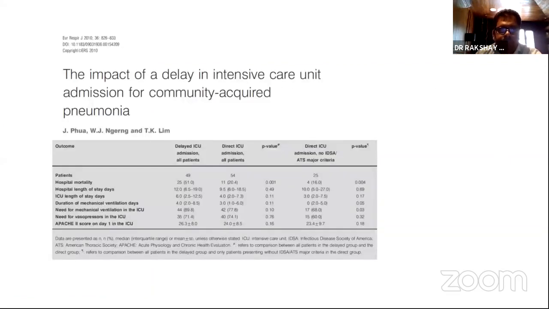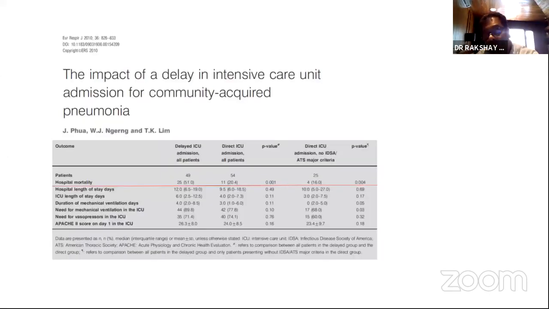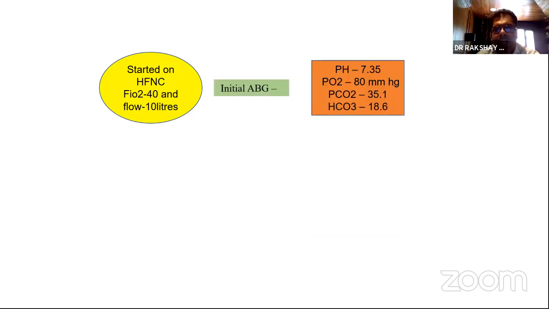So why do patients actually die because of pneumonia? They die primarily because they develop sepsis and septic shock. And once you develop sepsis, like what we just discussed, if you don't choose a correct antibiotic, then we'll end up in trouble. So this child was started on HFNC, FiO2 of 40%, and the initial blood gas was